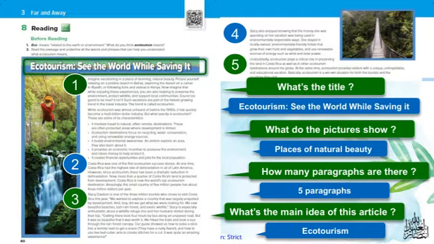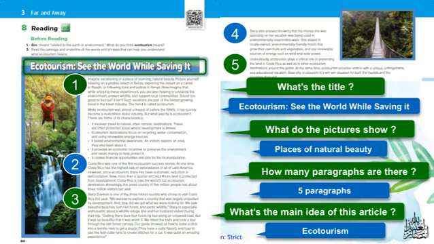Today, we're focusing on ecotourism, which is all about exploring places of natural beauty while also helping to preserve those environments. On this slide, you'll notice there are 5 paragraphs that dive into different aspects of ecotourism, emphasizing how it offers a way to see the world and make a positive impact at the same time. The main idea here is that ecotourism isn't just about traveling.